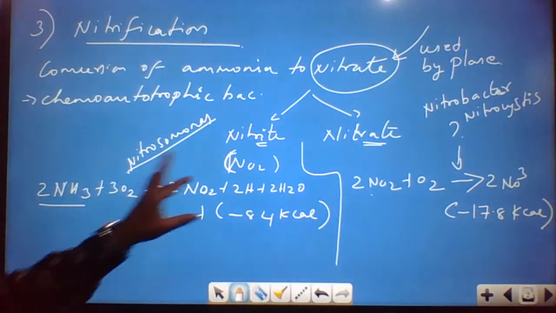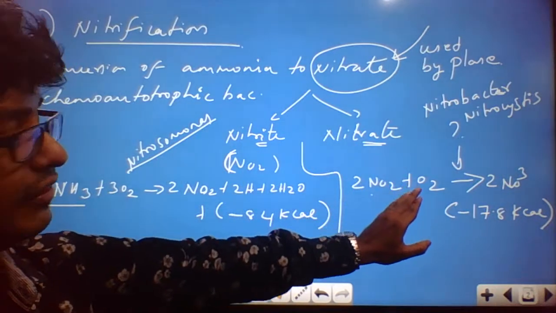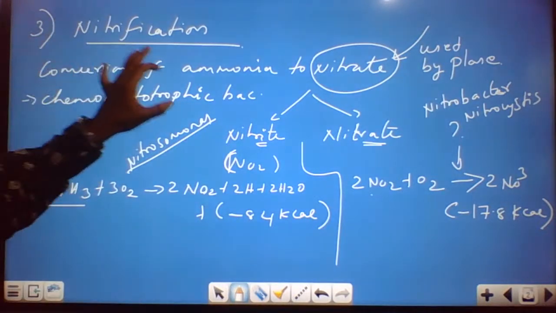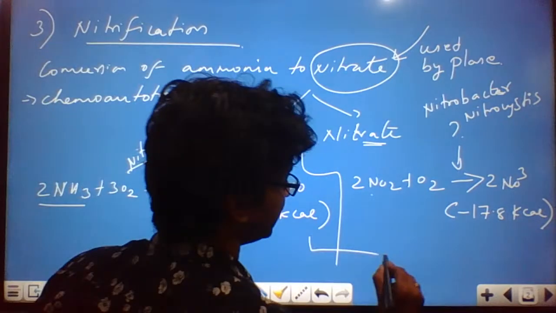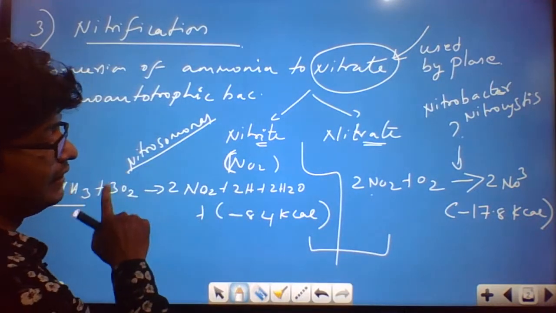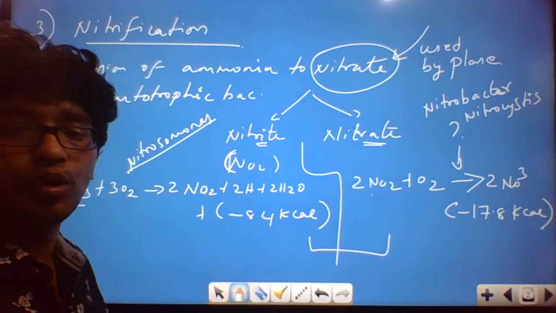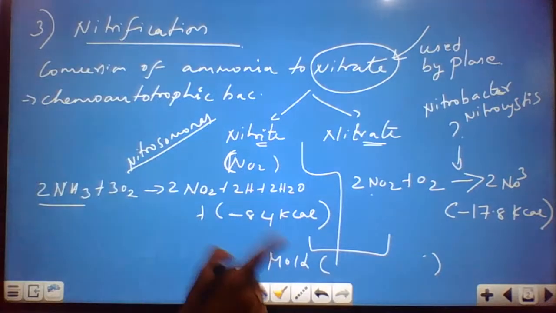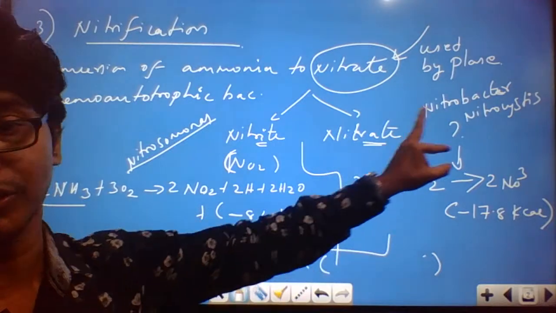This is for the nitrate formation. Together, ammonia is getting converted to nitrite, and eventually the nitrite is getting converted to nitrate. Together we call this nitrification, the conversion of ammonia to nitrate. But there are a few organisms, for example one fungus, a mold, which performs both reactions. That means it converts ammonia to nitrite, and also converts nitrite to nitrate. Can you name the mold which performs both functions?